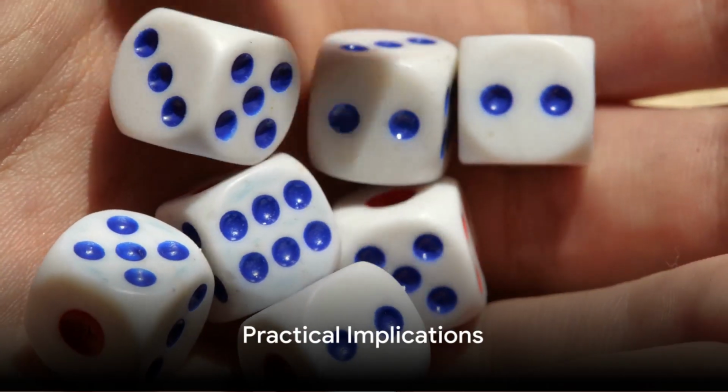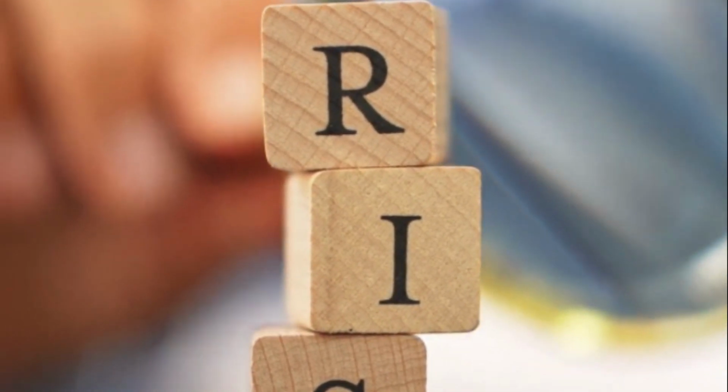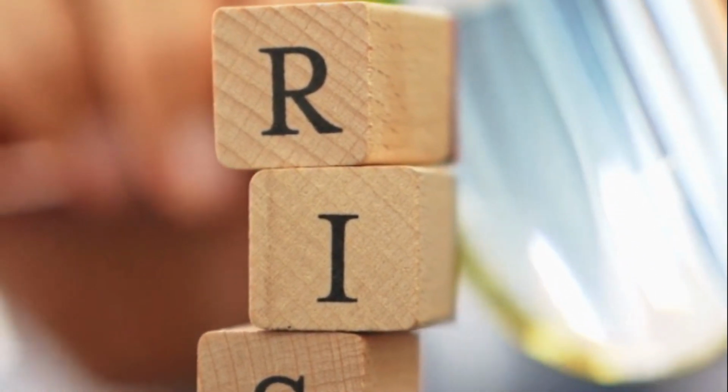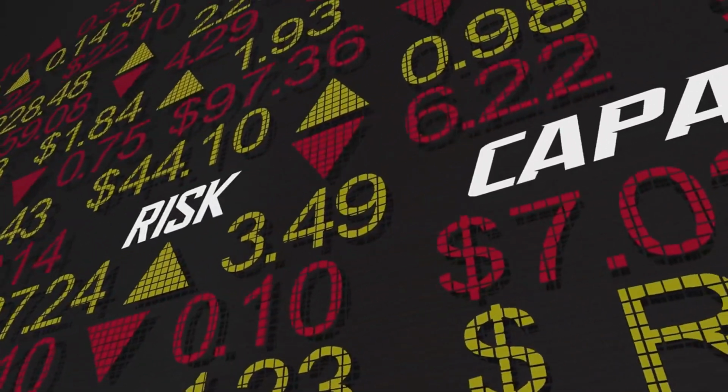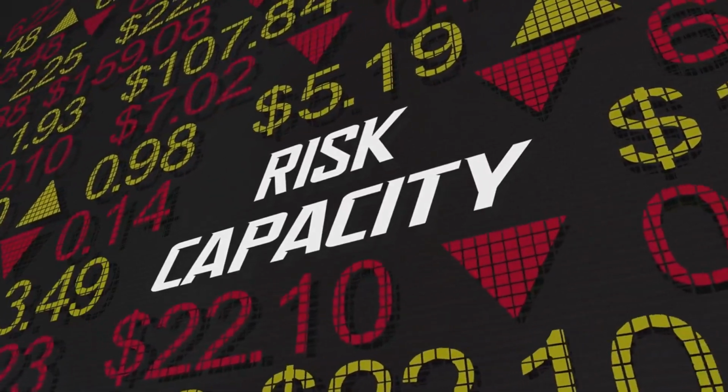Now, why does this matter? Understanding the difference between odds and probability can help us make better decisions, especially in situations involving risk and uncertainty. It allows us to accurately assess the chances of a particular event happening and plan accordingly.